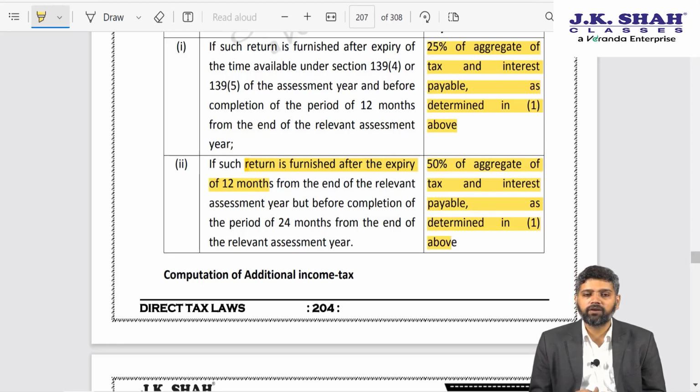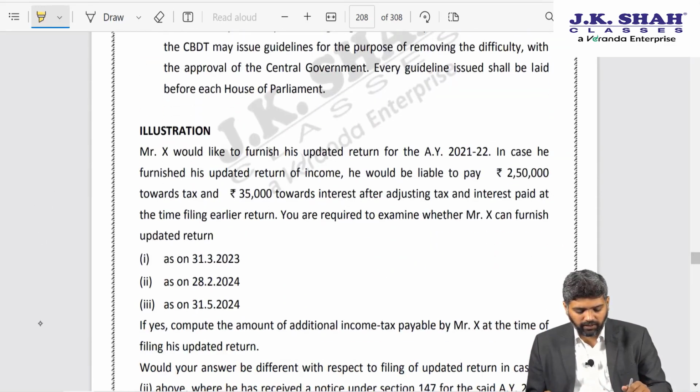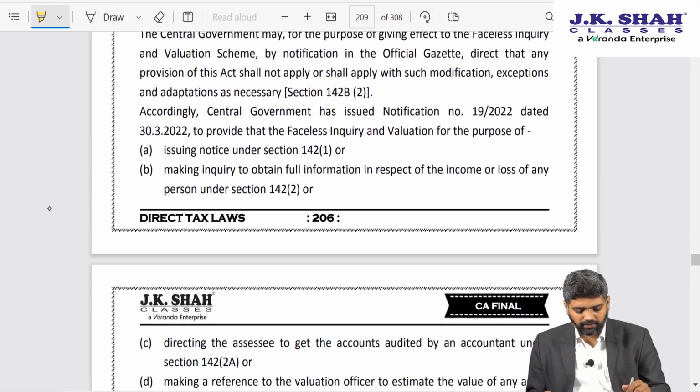Further friends, please remember, updated return cannot be furnished to reduce your total income as compared to what you have originally disclosed in the return under 139(1). It cannot be furnished to enhance your refund, and it cannot be furnished in case already proceedings are pending against you under Income Tax Act or in relation to the same transaction under some other law. Then you cannot furnish this updated return once you are caught. Several examples are given, you can go through that. We have already done this in class.